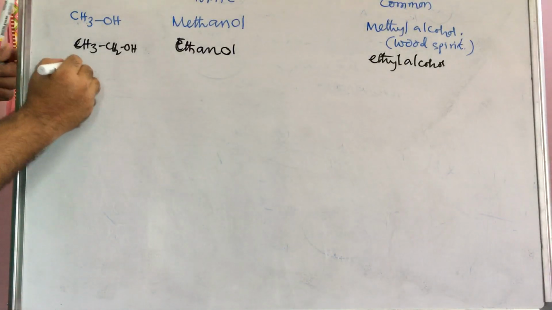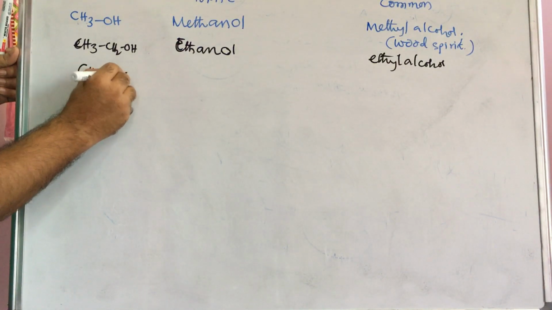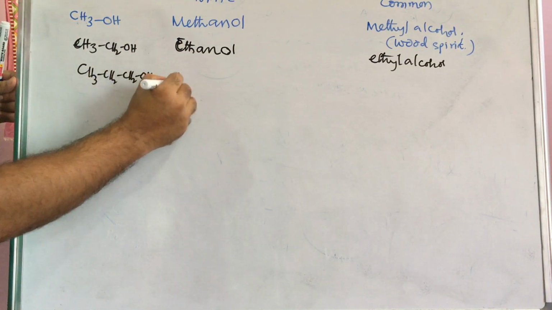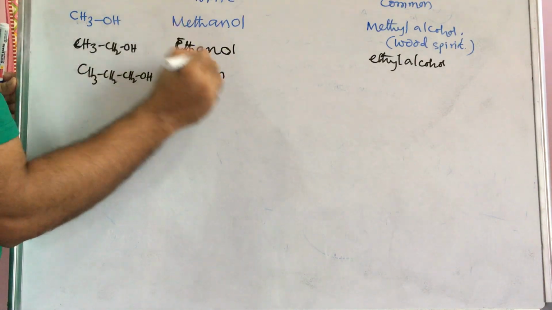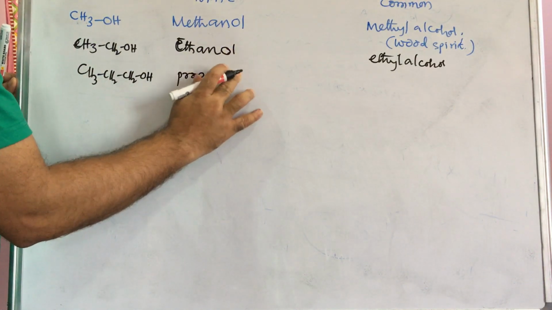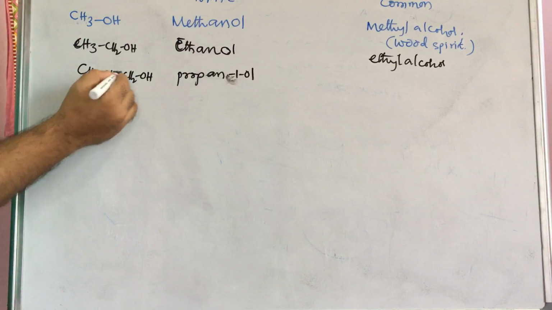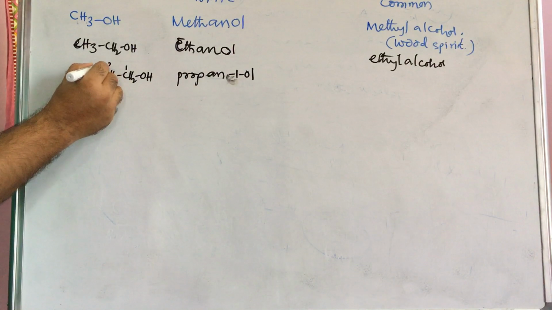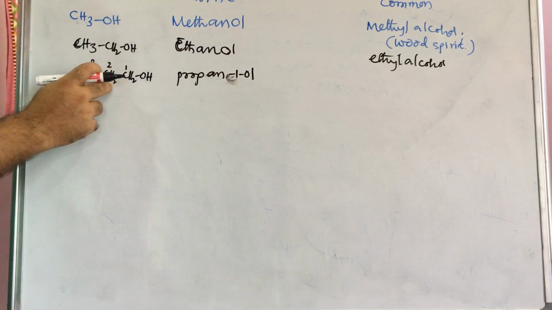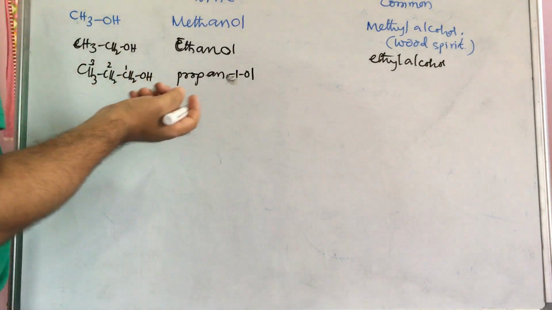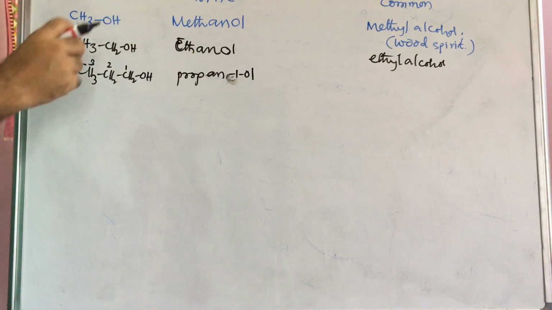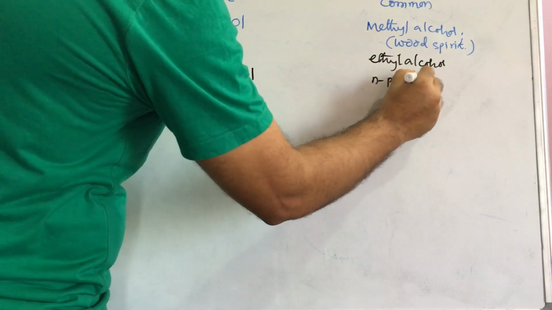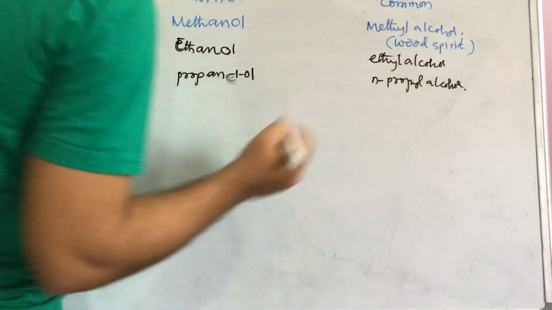Next, if you write CH3CH2CH2OH, how many carbons are there? 1, 2, 3. This is propane, E dropped, add ol. We can write propan-1-ol also, because the functional group should always get the least number, 1, 2, 3, since OH may be on the second carbon also, and then its name would change. That's why you have to indicate its position also. That's why it is propan-1-ol. This is called n-propyl alcohol.